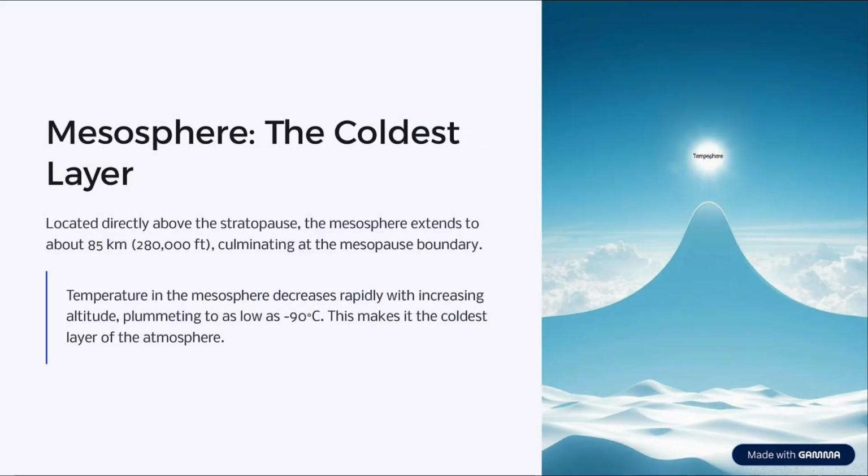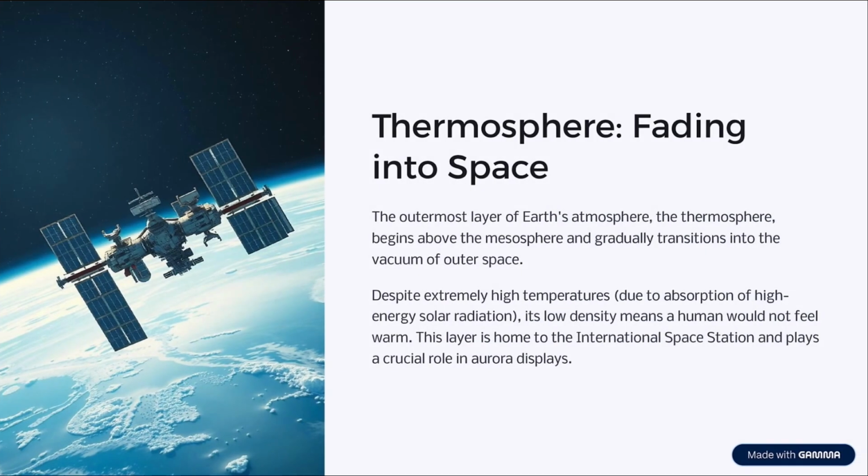Just above the stratosphere is the mesosphere, reaching up to about 85 kilometers. It's the coldest atmospheric layer, with temperatures dropping to nearly minus 90 degrees Celsius. This extreme cold affects atmospheric phenomena but is beyond typical flight altitudes, though it's important for understanding the full atmospheric profile.